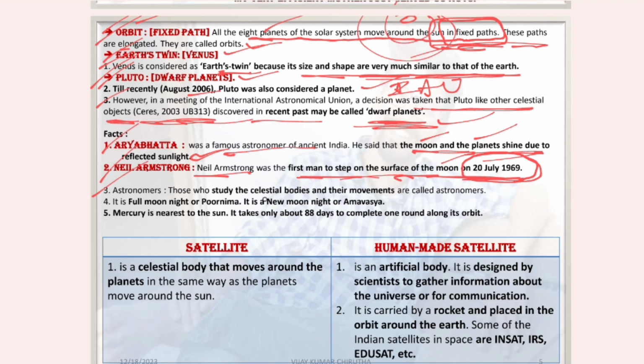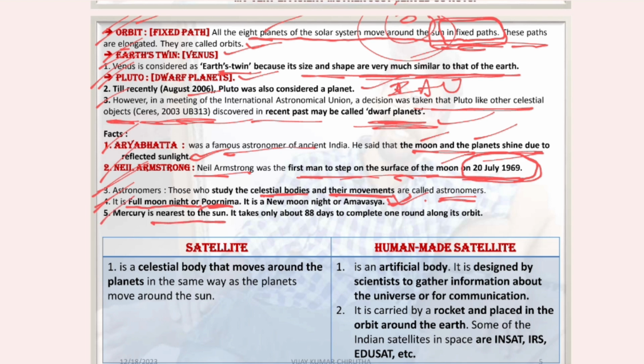Who are the astronomers? Those who study the celestial bodies and their movements are called astronomers. It is a full moon night, or Purnima. It is a new moon night that is called Amavasya.